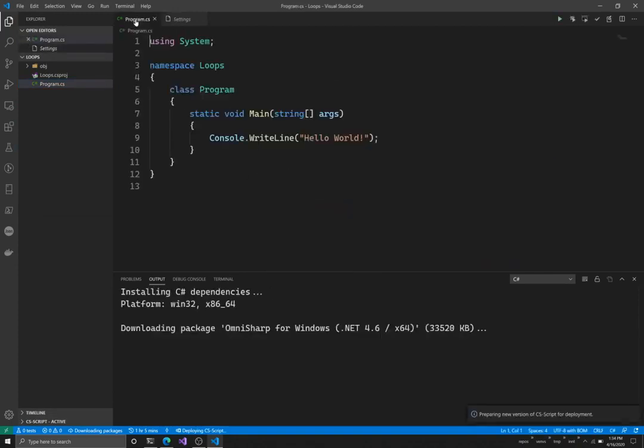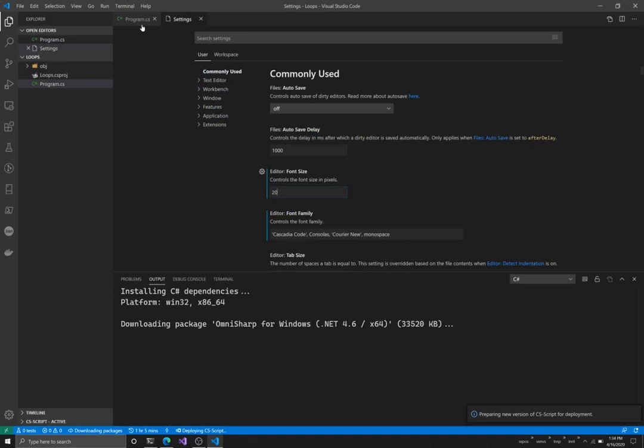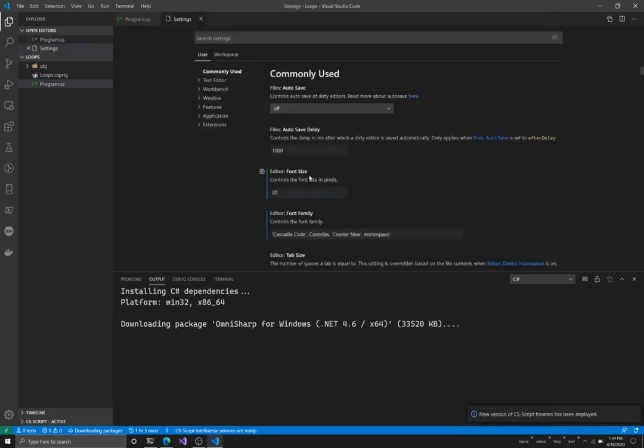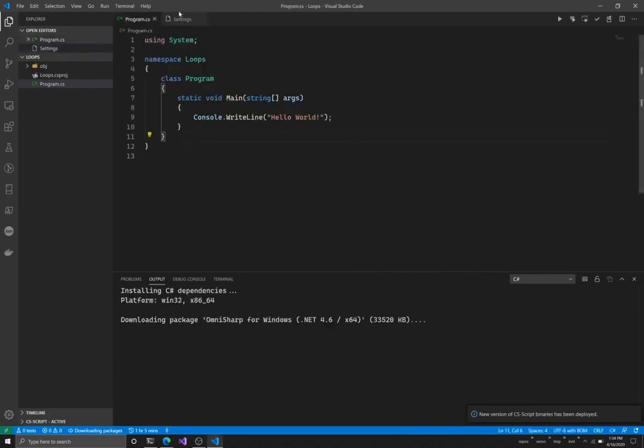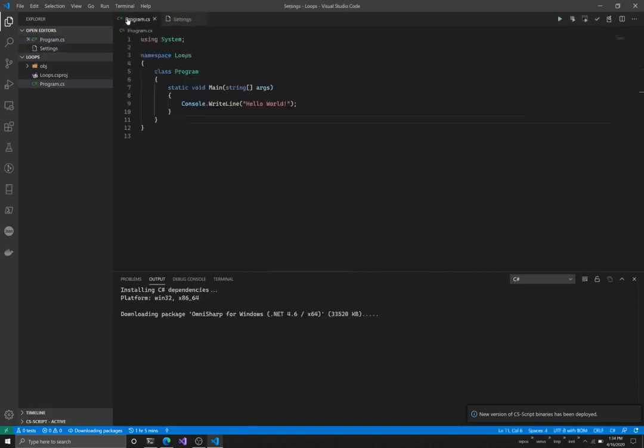Let's see how it looks. Still too much. Let's do 20. Let's see what 18 looks like. Okay, so it's a march. Let's see 15. Okay, 15 looks good. I hope everyone can see this.